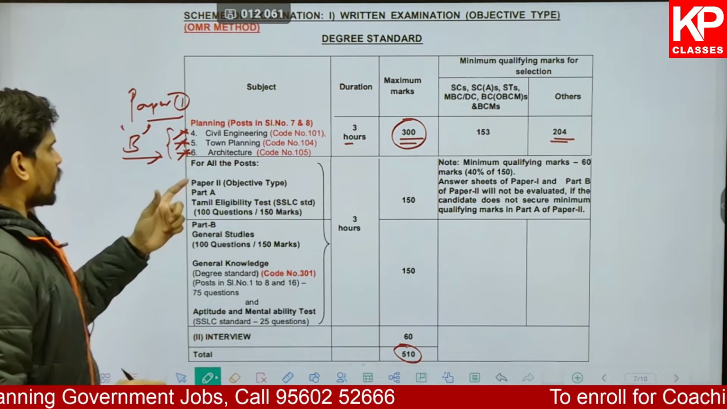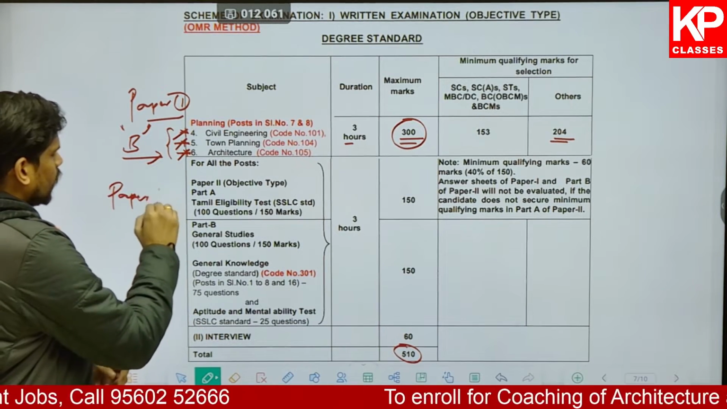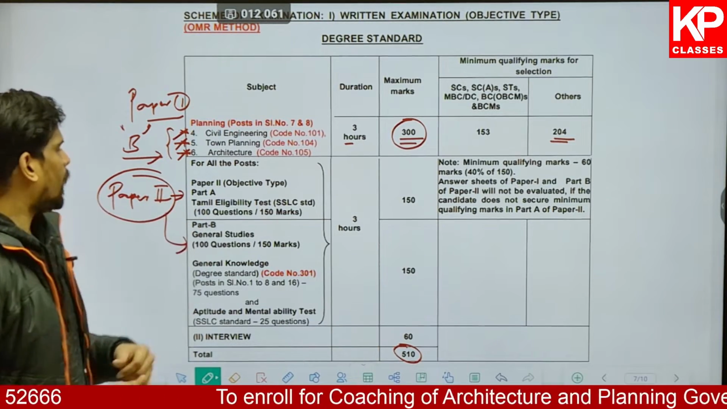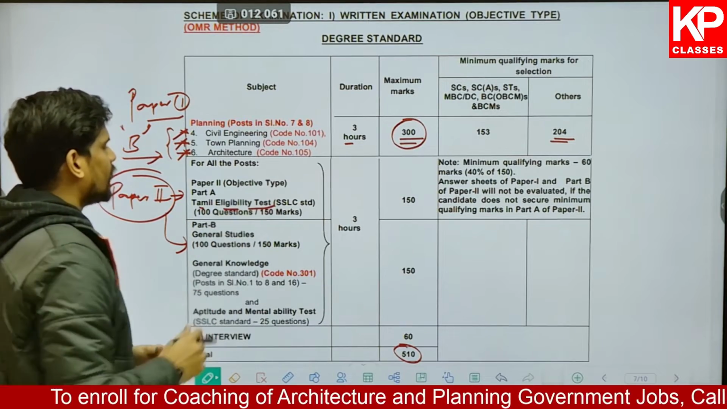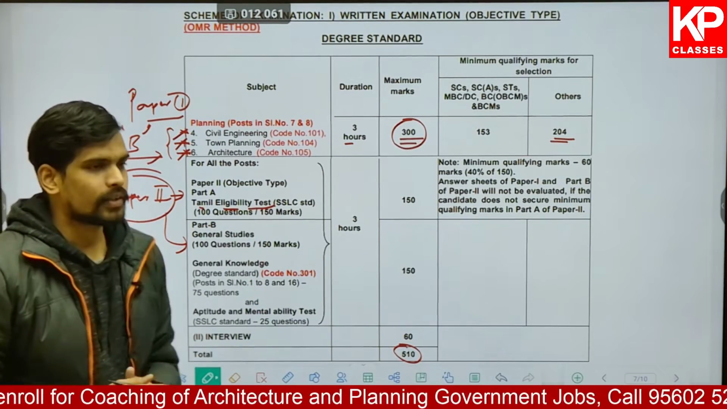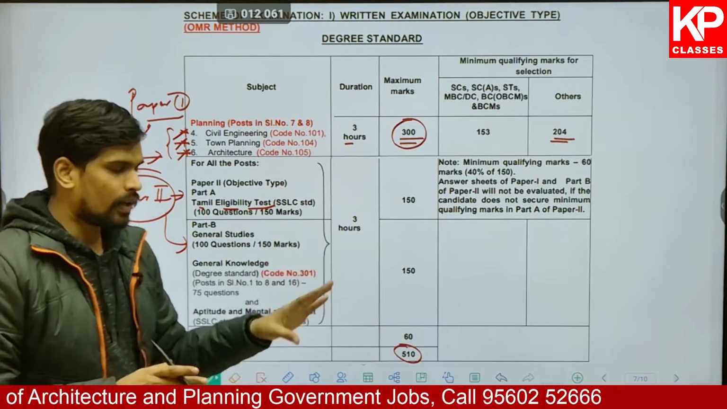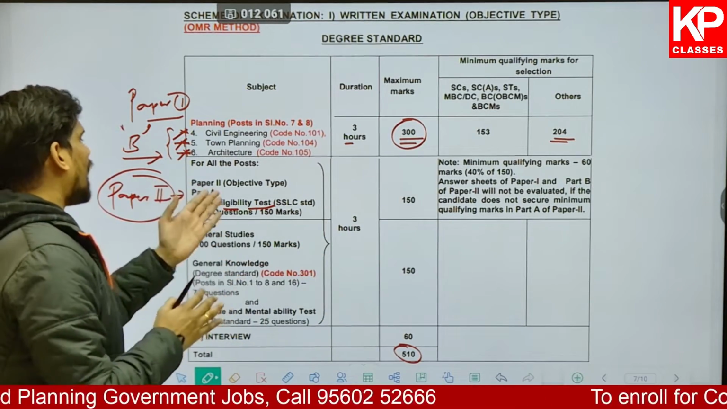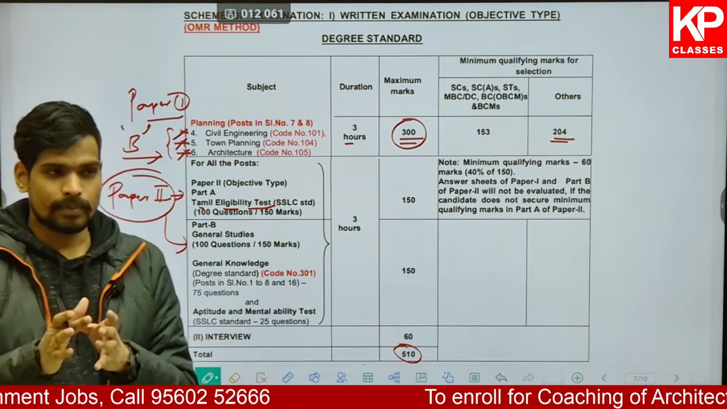Other than that, you have the second paper. Now paper 2. Paper 2 further has part A and part B. Part A of paper 2 will be an examination for Tamil eligibility test where you will have 100 questions with a total weightage of 150 marks, which again is a 1.5 hour paper. So you can see paper 2 is also for 3 hours, of which part A will have 150 marks with 100 questions, which is the Tamil eligibility test.